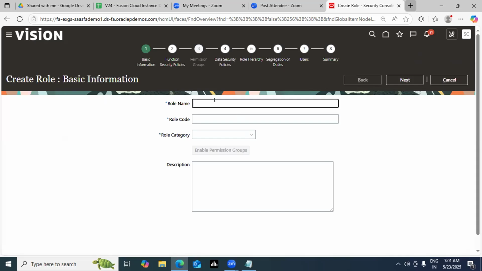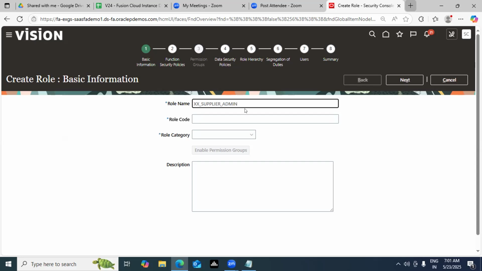Let's take an example this time of a supplier duty role, X6. The process of creating the role remains the same, guys, whether you create a job role, a duty role, or an abstract role. It's one and the same thing. The picture does not change. It is up to what type of role you are creating, that's the key point. So let's say X6 supplier is my example this time.